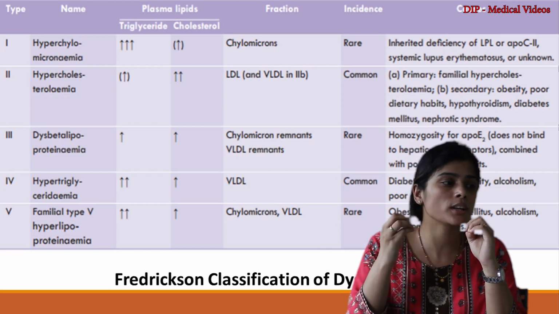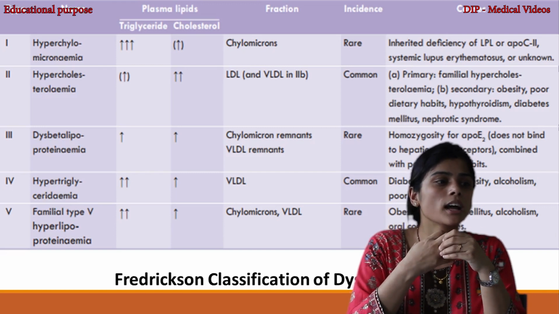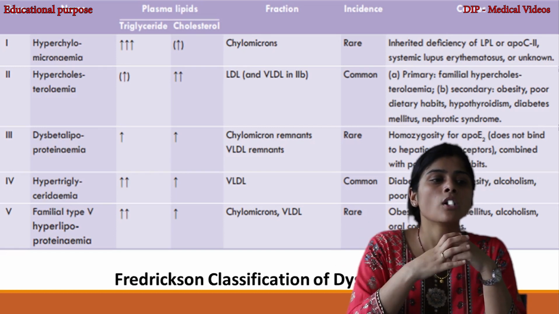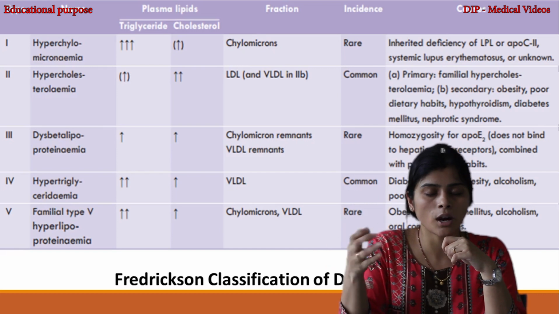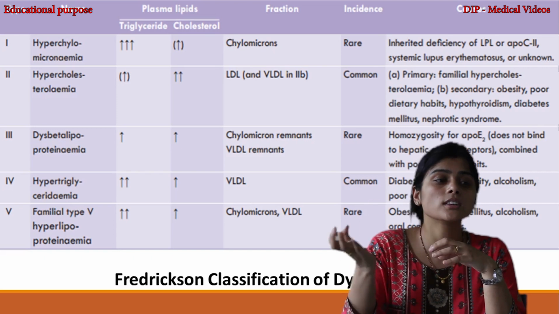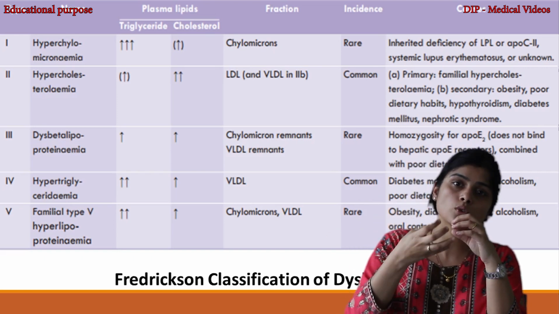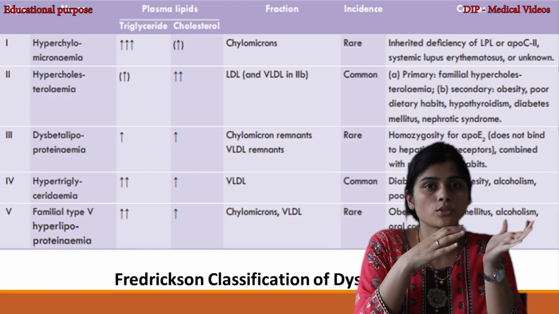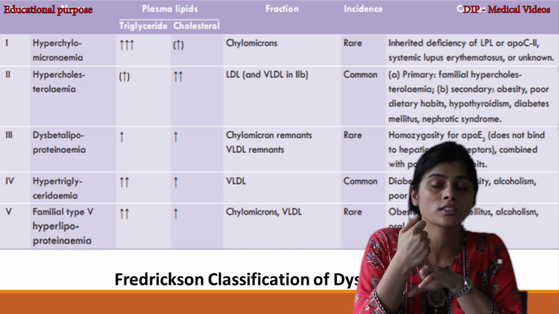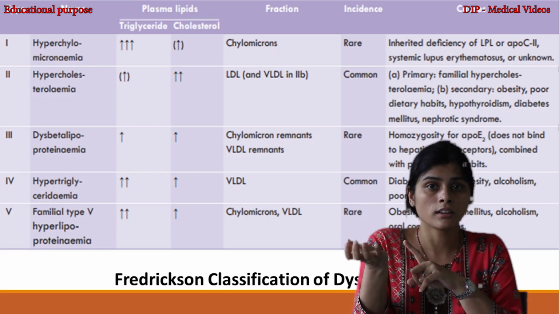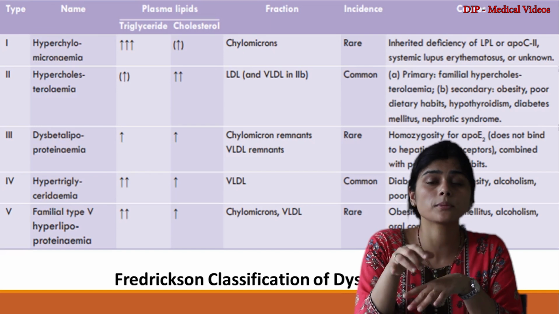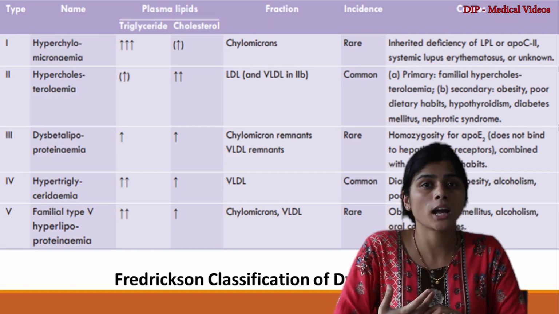The second one is also known as hypercholesterolemia. This hypercholesterolemia is mainly because of familial hypercholesterolemia, which can be because of gene mutation or LDL receptor mutation. And nowadays we have PCSK9 gene mutation, which can lead to LDL receptor destruction. So there are not enough LDL receptors to lead to uptake of LDL, which can cause hypercholesterolemia. It can be primary or it can be secondary. Primary is because of genetic deficiency. Secondary is because of acquired causes, diseases like diabetes mellitus, nephrotic syndrome, and hypothyroidism. These are the secondary causes which can cause hypercholesterolemia.